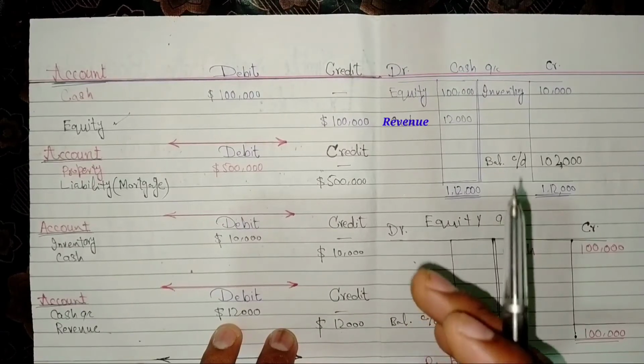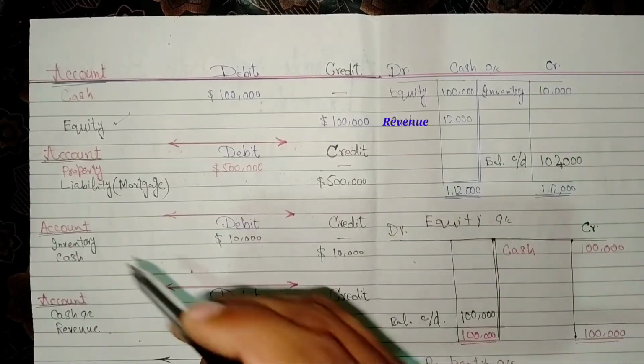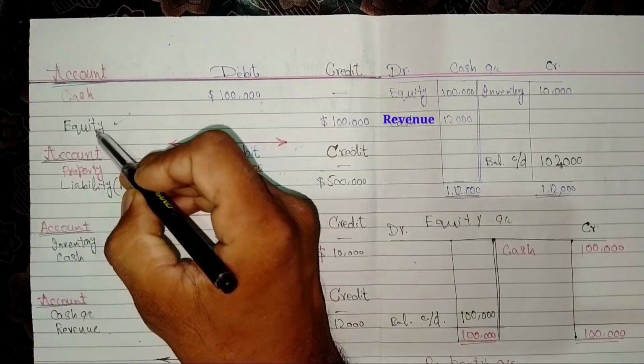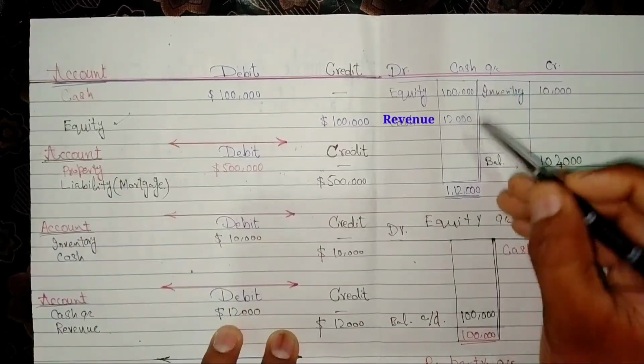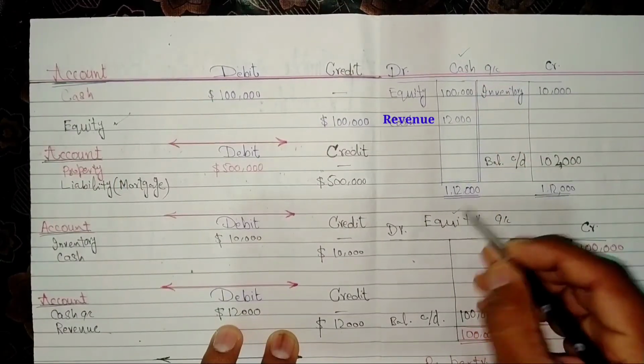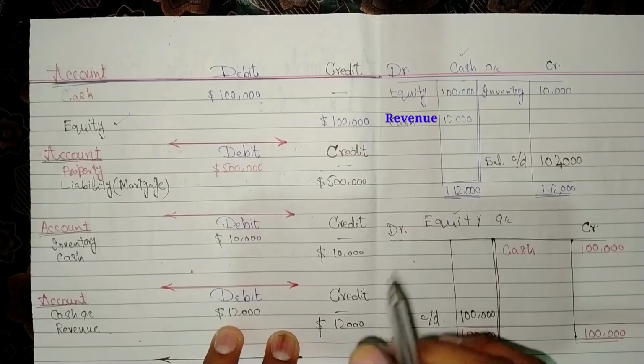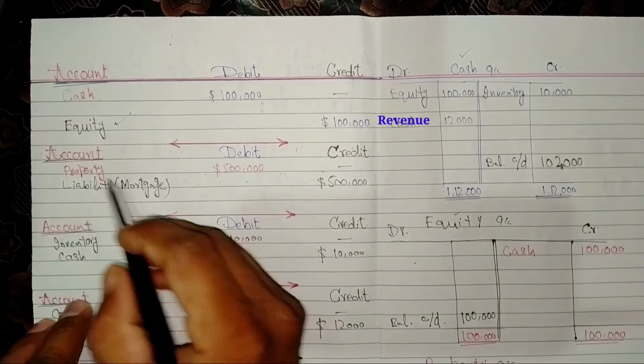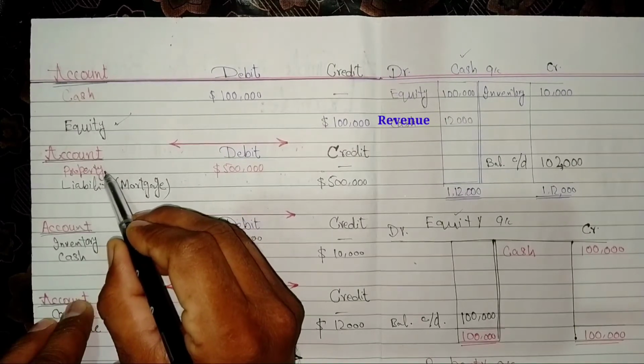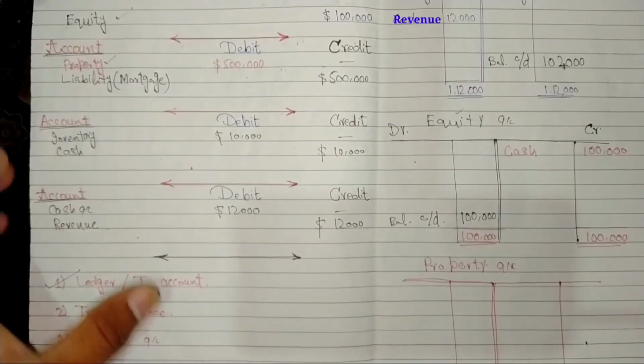After the completion of ledger account of cash and equity, now we will move toward the next account in journal entries, property and liability.